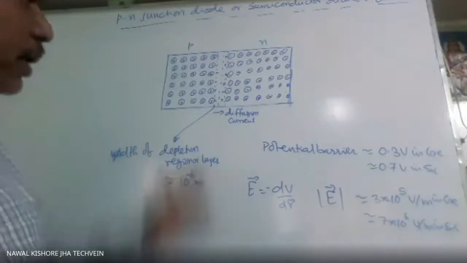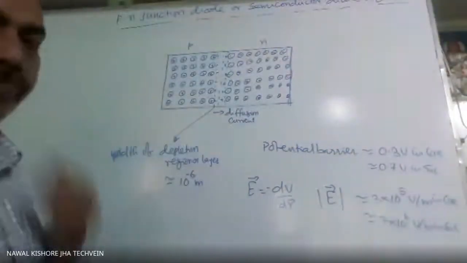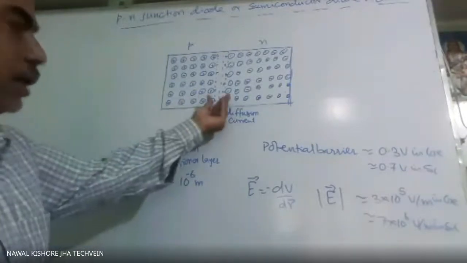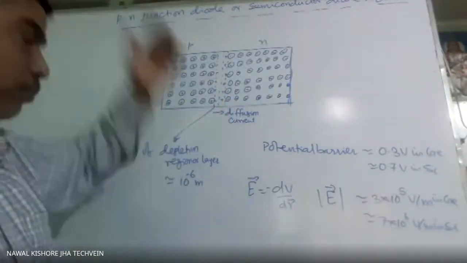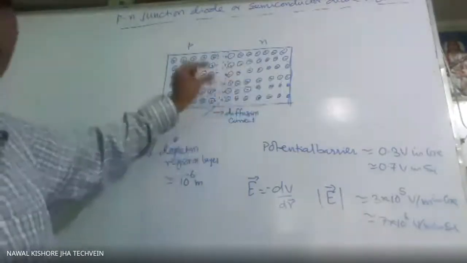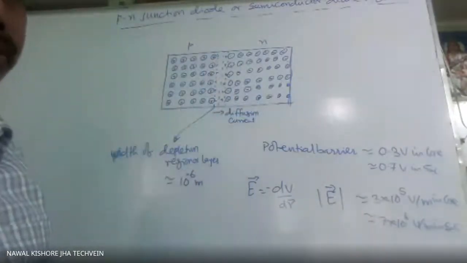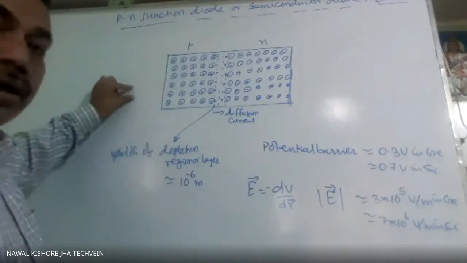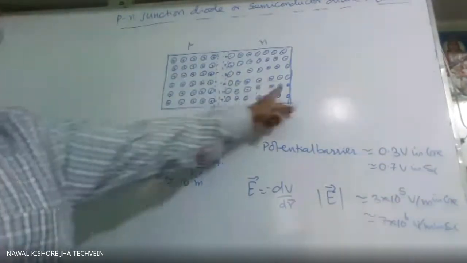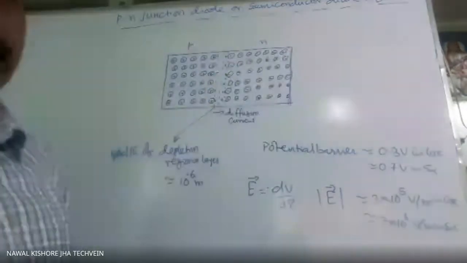That is, in that case, the majority carriers will be accelerated. That means the depletion layer is decreased. Almost it will become zero. When further diffusion starts, the depletion layer will be almost zero. Whereas if P type is connected to the negative terminal of the battery and N type is connected to the positive terminal of the battery, what will happen?